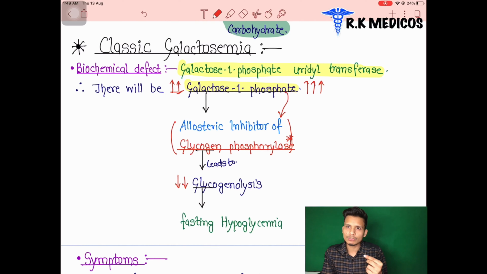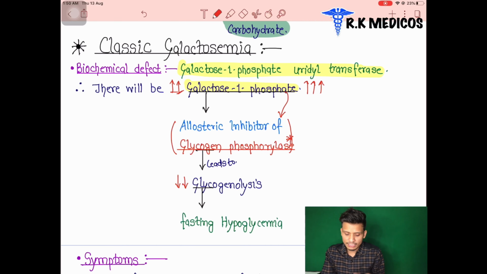But because galactose metabolism is inhibited in the absence of the enzyme GALT, galactose 1-phosphate is going to inhibit this glycogen phosphorylase enzyme. So due to inhibition of glycogen phosphorylase, the amount of glycogenolysis will also decrease. As already discussed in general biochemistry, glycogenolysis happens in the early fasting stage, basically 4 to 16 hours after eating. Between those hours this glycogen is supposed to break down, but it is not happening because it is inhibited by the galactose metabolism.